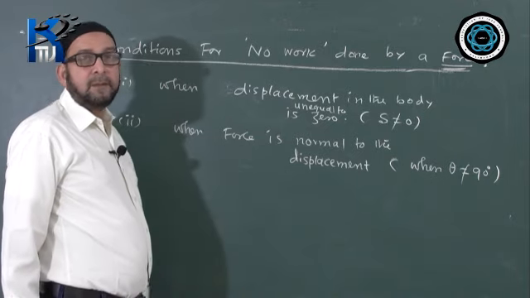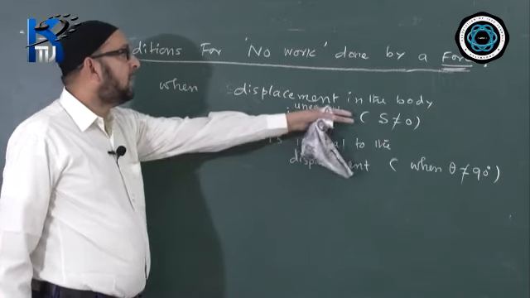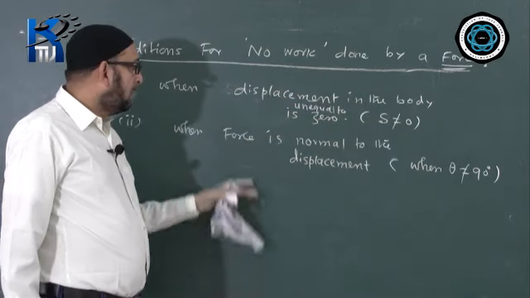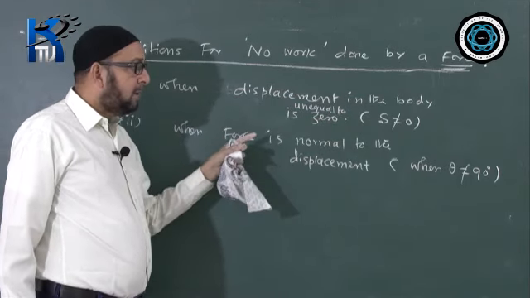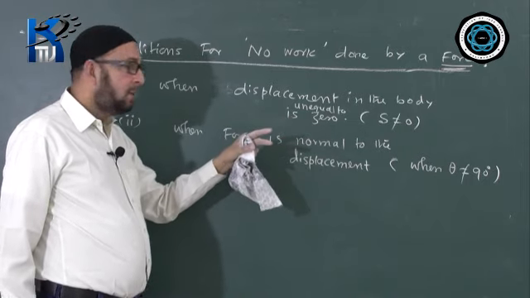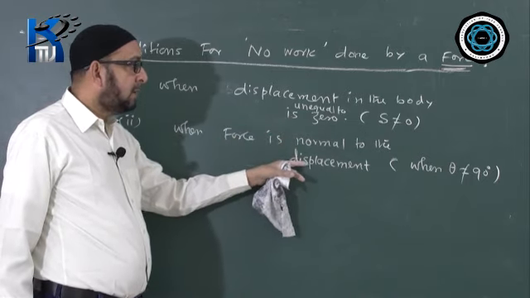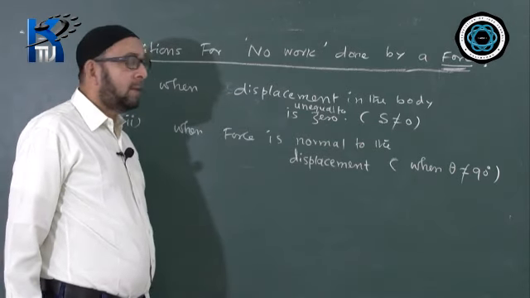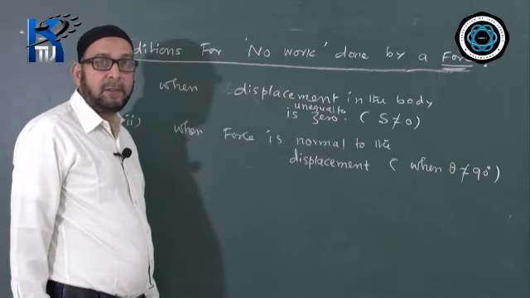Then the work will be done definitely. When displacement is unequal to 0 and you are giving a force, then there is some work done. And if the angle between the force and the displacement is not equal to 90 degrees, that means force is not normal to the displacement, then the work is definitely done.